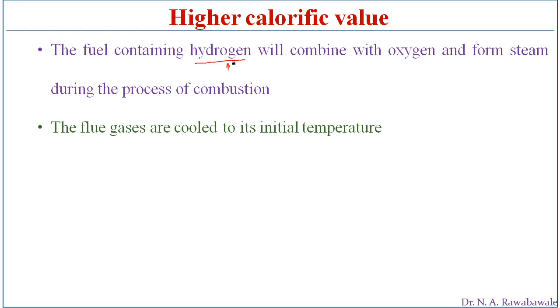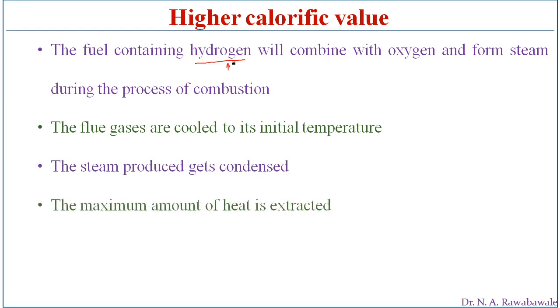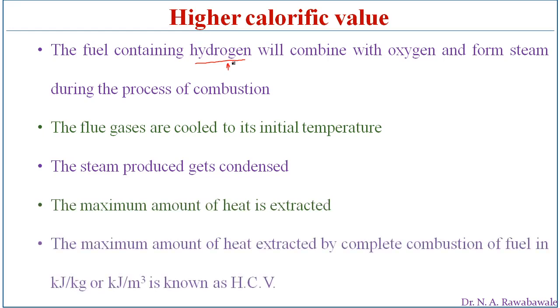This maximum amount of heat energy extracted by complete combustion of fuel, in kilojoules per kg or kilojoules per meter cube, is known as the higher calorific value.